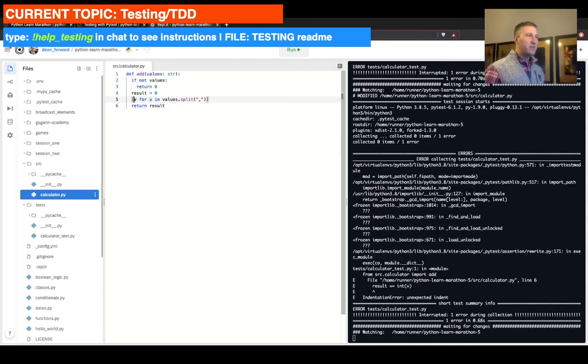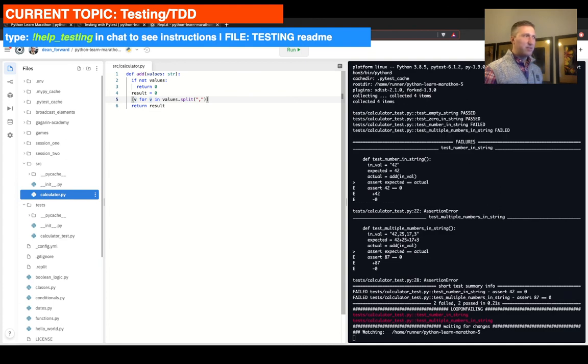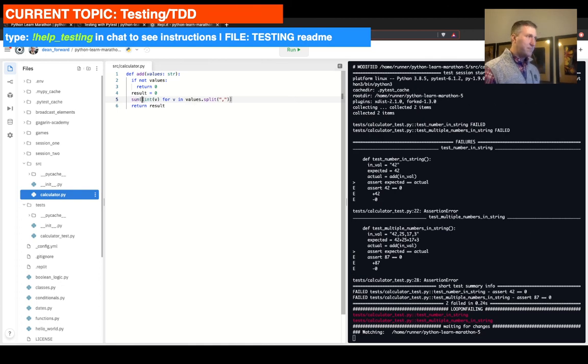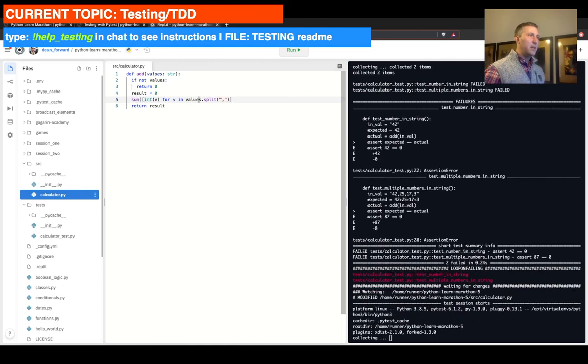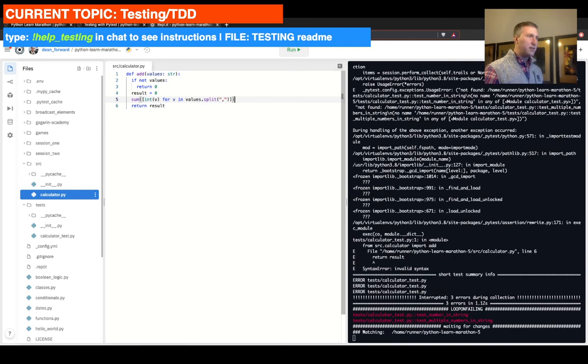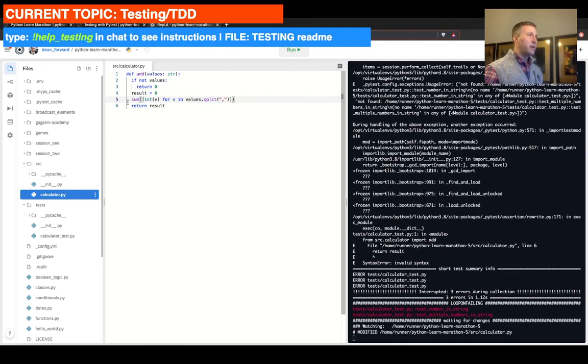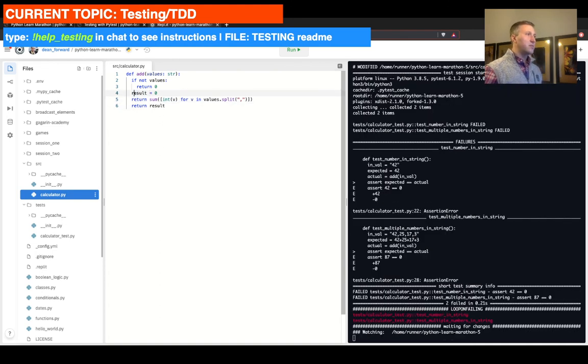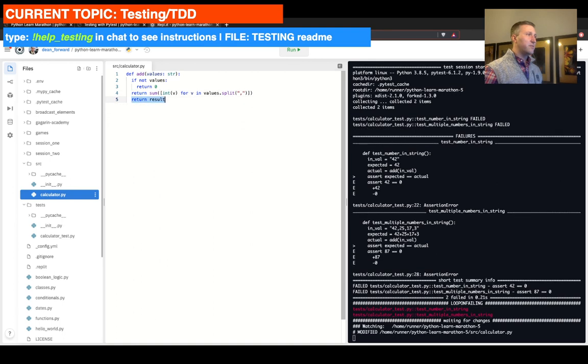We get a v pulled out of that. v is a string, not an integer, so we convert it to an integer. Well, we need a sum of this whole thing, so we're going to say sum, close the parenthesis here, and then return this, and get rid of these two lines.